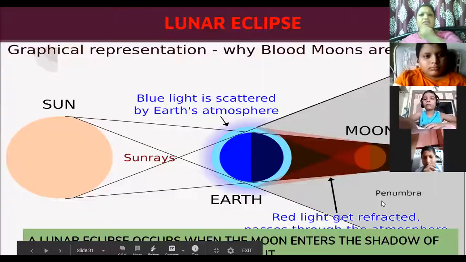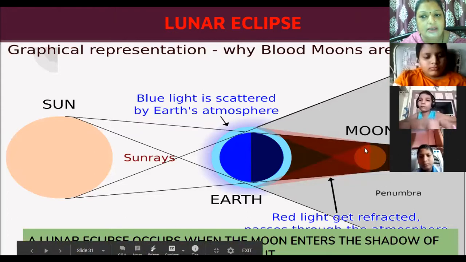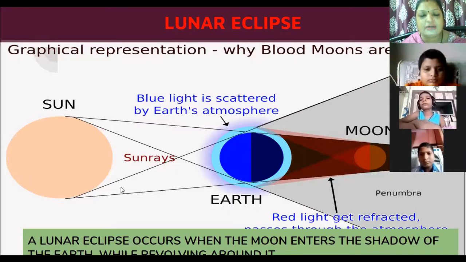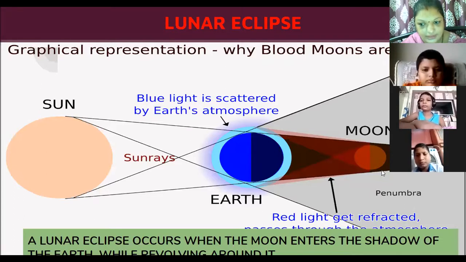Now look at this picture. In this picture, the sun, and now your earth is between the moon and the sun. During the lunar eclipse, it is the earth which is between the sun and the moon. And the size of the earth is smaller or bigger? The size of the earth is bigger than the moon.